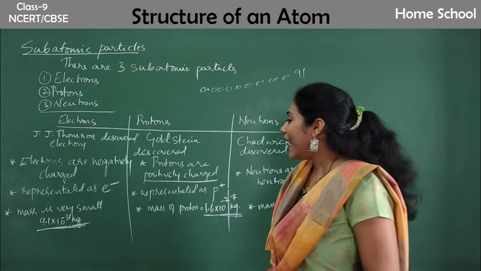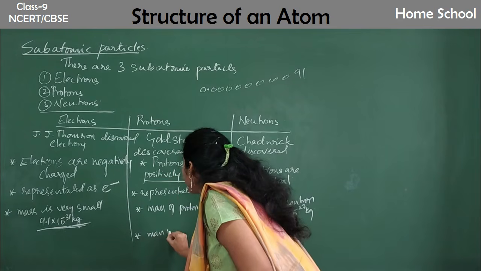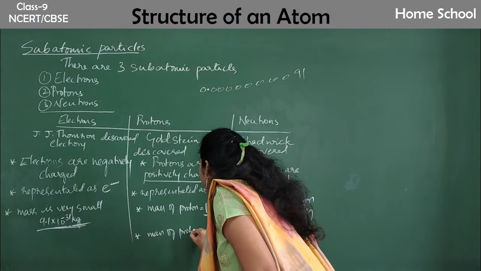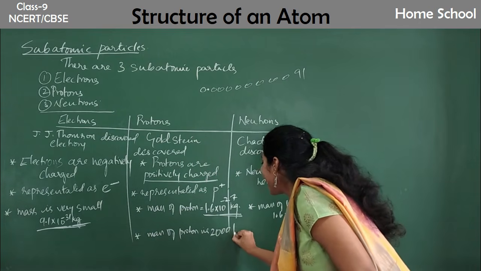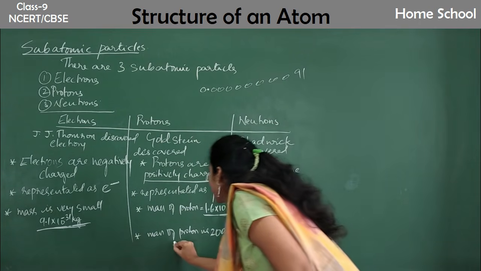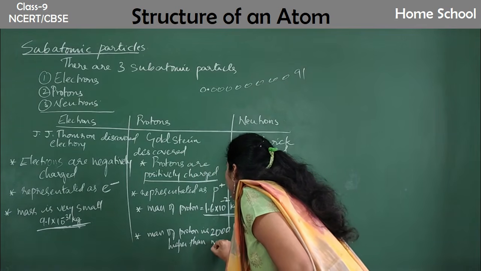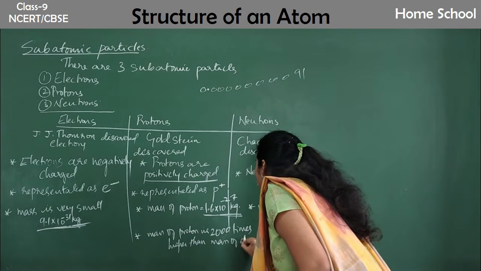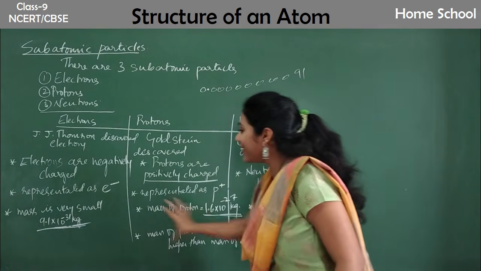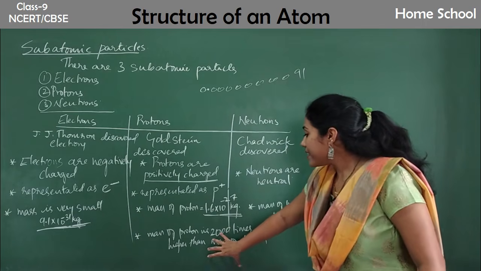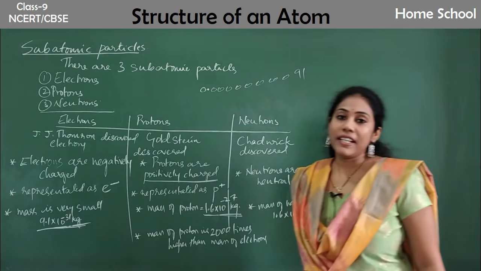Clear? What I can say is the mass of a proton is about 2000 times higher than the mass of an electron.